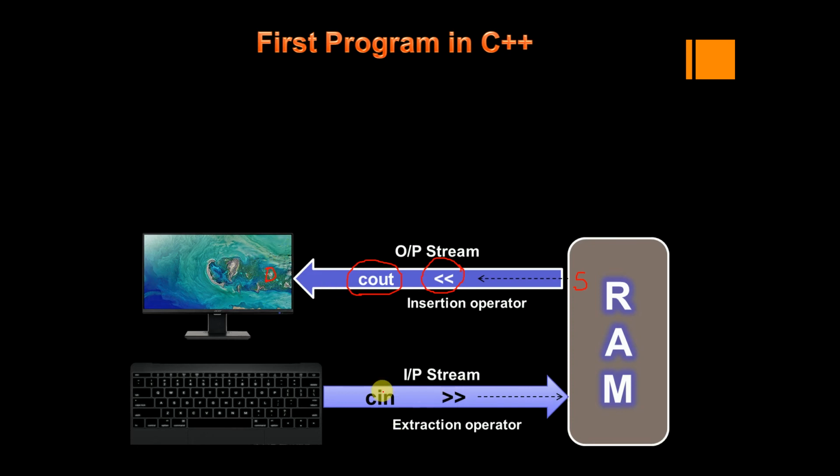So again we have cin >> a, b. Now we are entering the data from the keyboard. We are entering the value from the keyboard. Now the source is the keyboard and the destination is RAM memory.